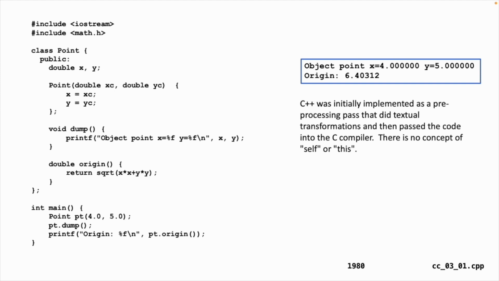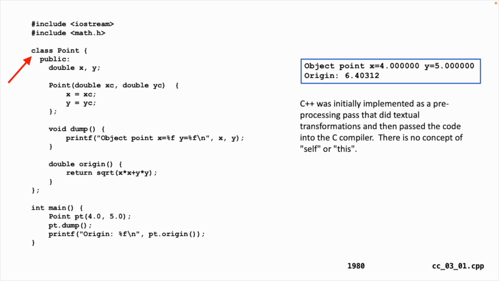Now if we take a look at C++, C++ was initially implemented as a preprocessing pass, and it did one-for-one textual transformations, and so class was not a keyword in the C language. Public, that's not a keyword in the C language. There was a syntactic transformation that transformed it into C and then ran it through the C compiler. And this is pretty elegant, and you can absolutely see how Python was inspired by C++.